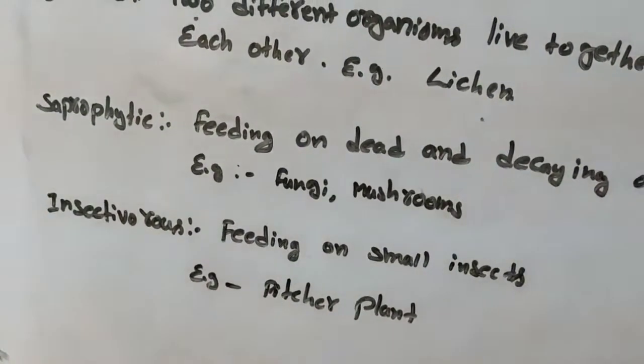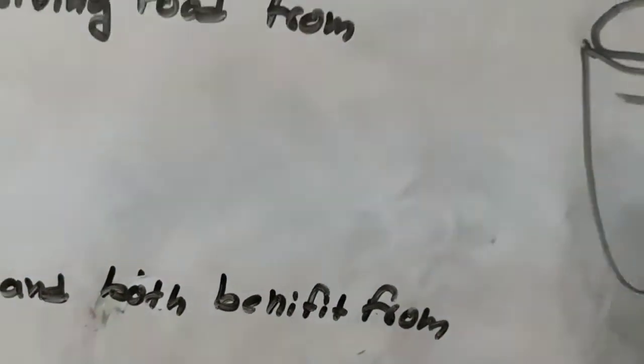An example of insectivorous mode of nutrition is the pitcher plant. Once again, let's see how this plant leaf looks. The plant leaf looks like a pitcher and its rib is just like a lid, a modified lid. This is the pitcher and this is the lid.